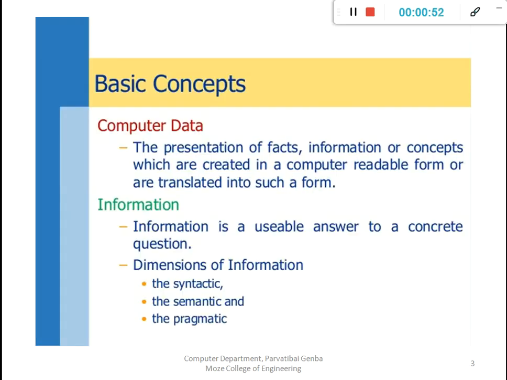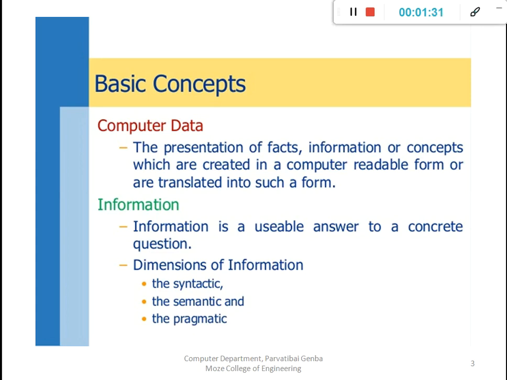Okay, then next is a basic concept that comes under the database management system. That is computer data. What exactly is computer data? The representation of facts, information, or concepts which are created in a computer readable form or are translated into such form. Means when we have some information in a hard copy, then we convert it into a soft copy. That is simply converting our data into computer data, and that is in a digital form.